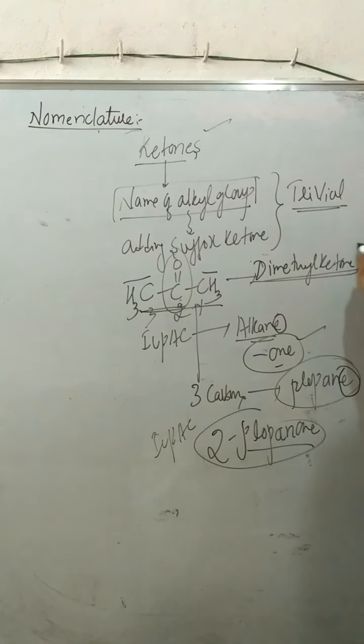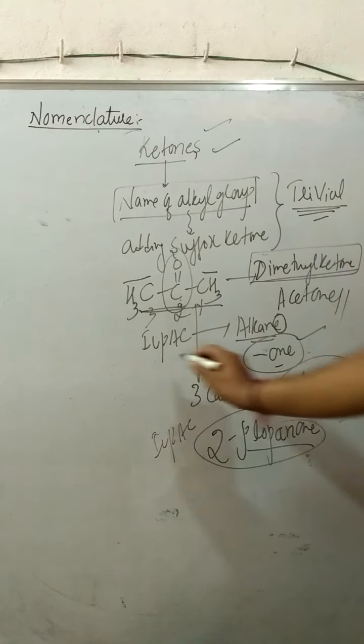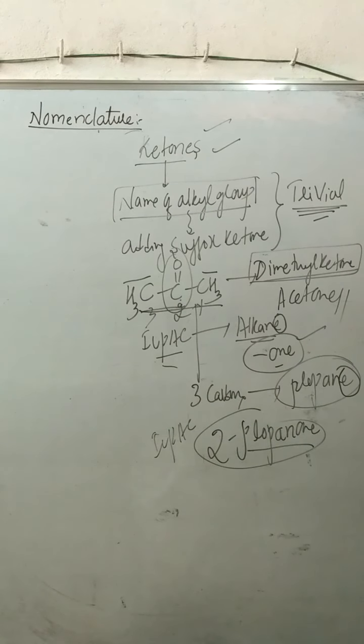With reference to trivial naming, it is called dimethyl ketone, or else I can also call it acetone. So this is the method for naming ketones with reference to trivial naming as well as IUPAC naming. After knowing this, let us discuss some examples related to both aldehydes as well as ketones in terms of the trivial system as well as the IUPAC system.